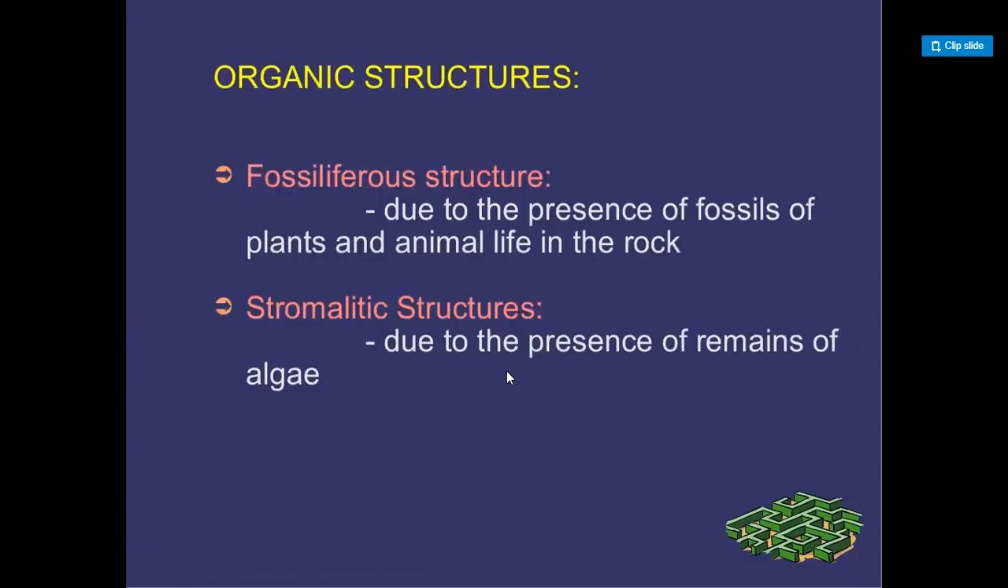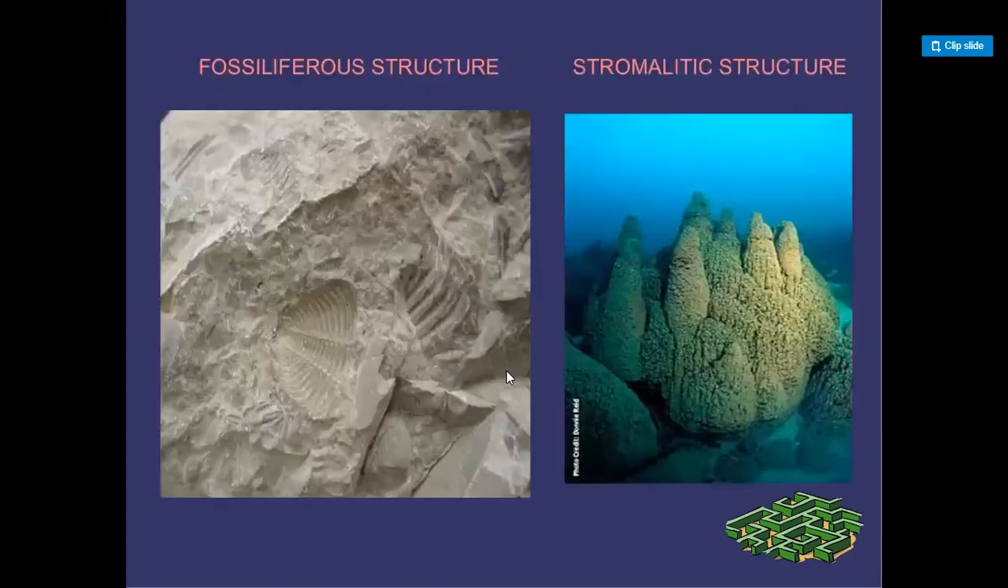Organic structures. Biogenic structures are due to the presence of fossils of plant and animal life in the rock. And stromatolitic structures are due to the presence of remains of algae. Here, guys, biogenic structures and stromatolitic structures.